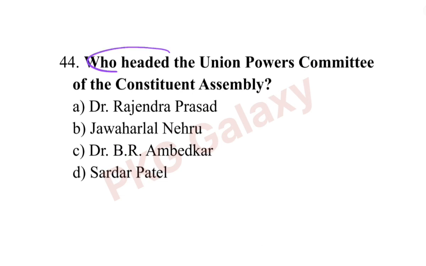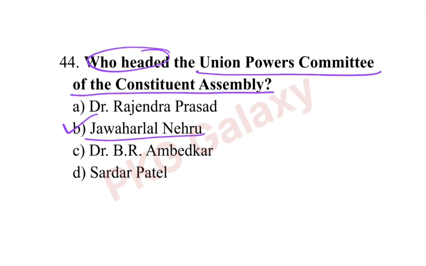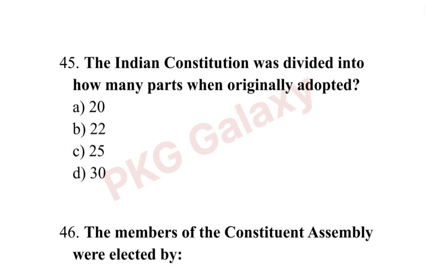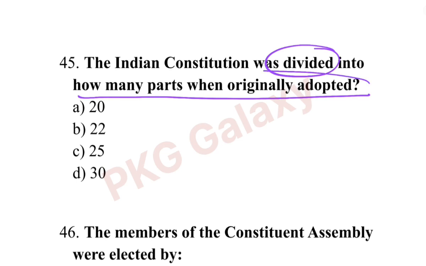Who headed the Union Powers Committee of the Constituent Assembly? The correct answer is option B, Jawaharlal Nehru. Next question. The Indian Constitution was divided into how many parts when originally adopted? The correct answer is option B, 22. So 22 parts were there in the original Constitution.